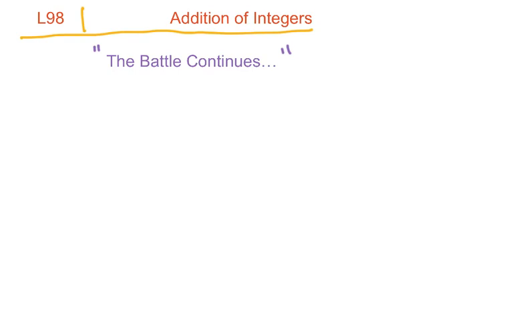L98, addition of integers. So again, now they're getting specific with the language. Let's go ahead and define integers real quick. Integers, as we should already know, are the whole numbers: 0, 1, 2, 3, 4, 5, 6, 7, 8, 9, and what we call their opposites. When that comes up, people always ask, does 0 have an opposite? No, it doesn't. But every other integer does, like 3 and -3.